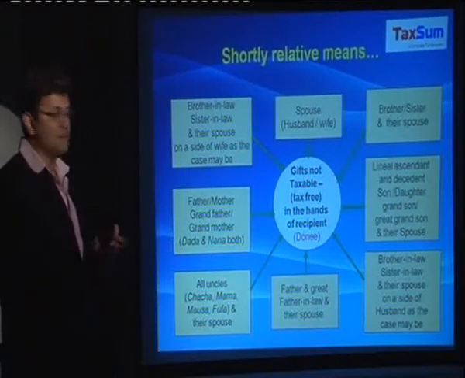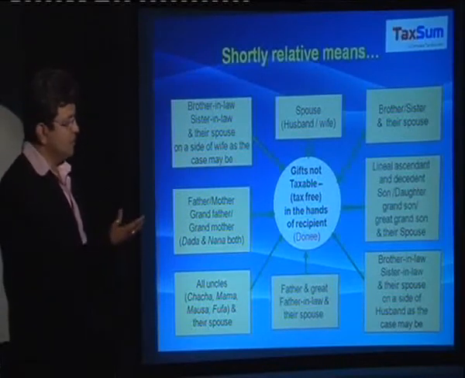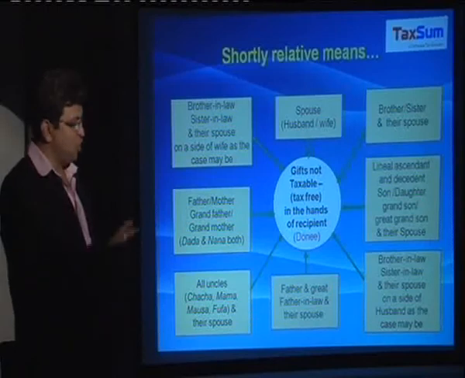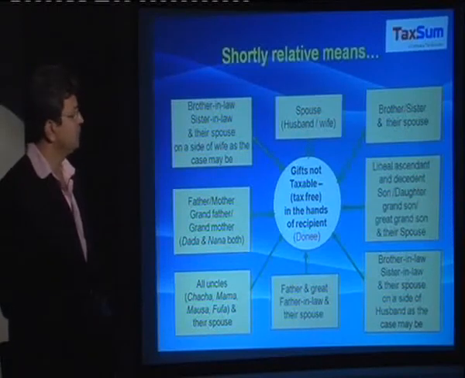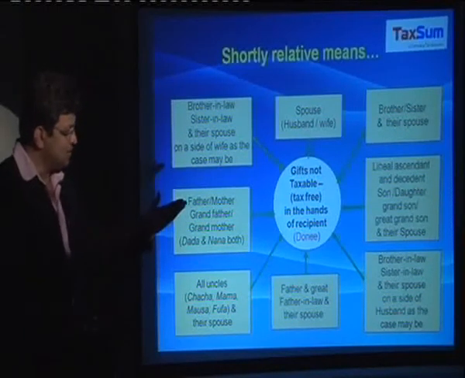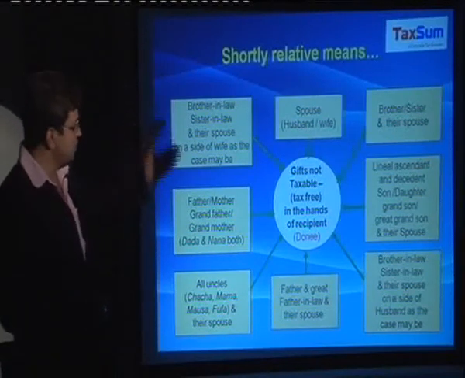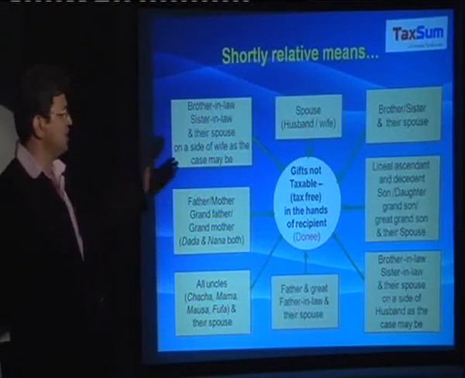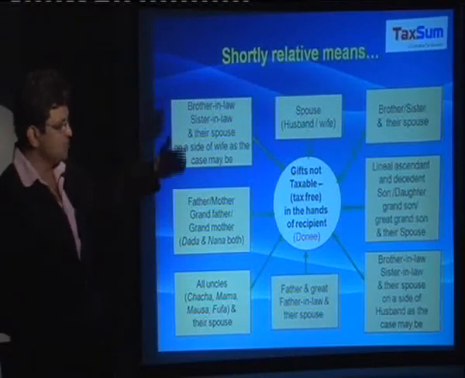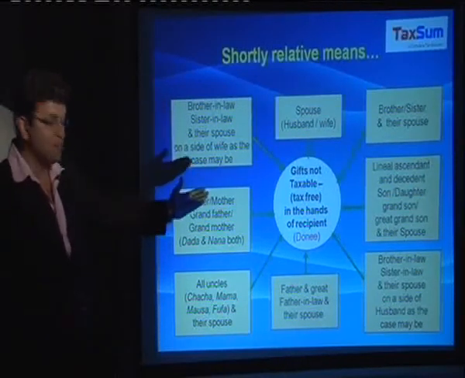The whole relative definition is being presented over here in the form of a graph, which shows that the donation which is received from a brother-in-law, sister-in-law and their spouse on the side of a wife, as the case may be, or husband, would be exempt.